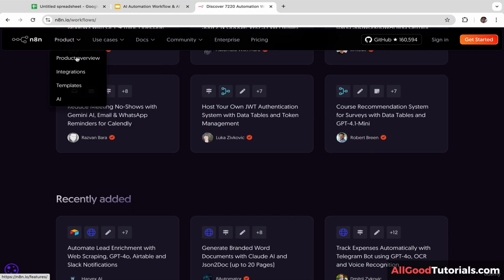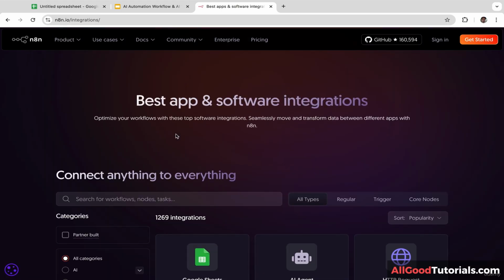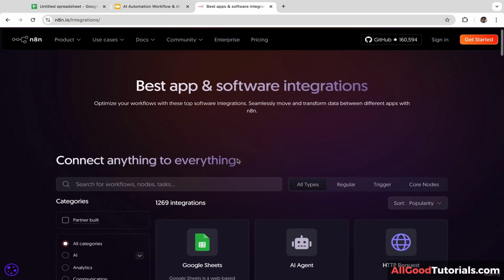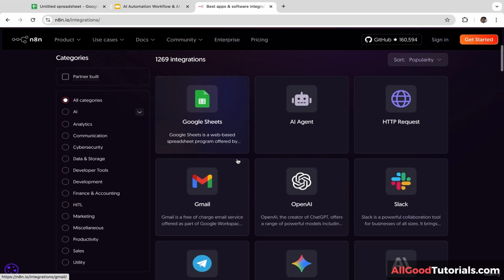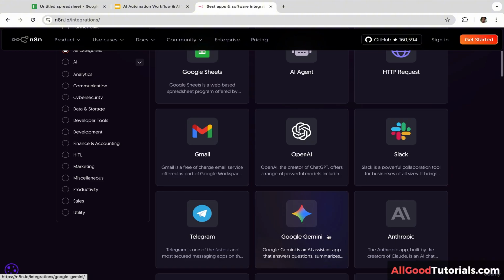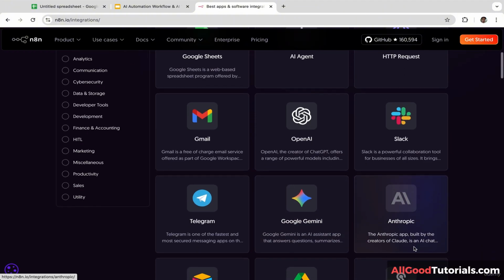Let's click on products and let's click on integrations. There are more than 1,200 integrations available. Look at this. Google Sheet, Gmail, OpenAI, Slack, Telegram, Google Gemini, Anthropic, and still many more.